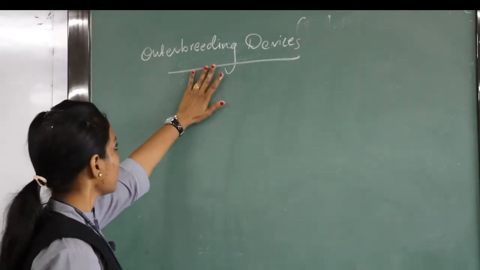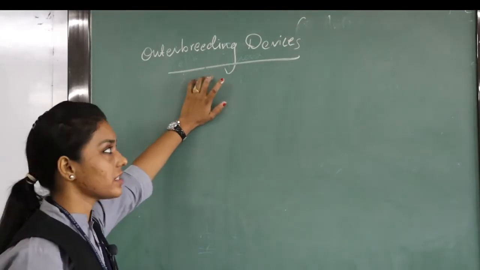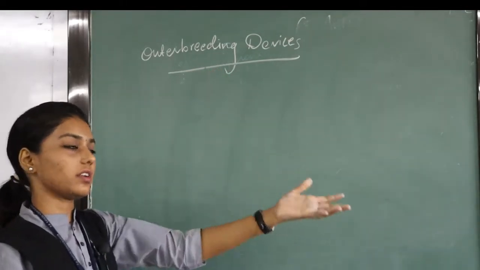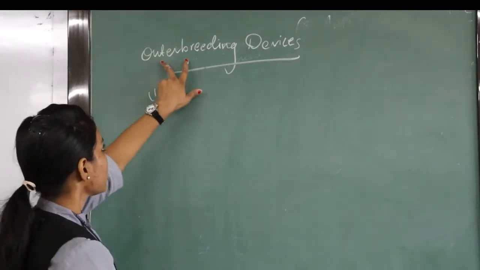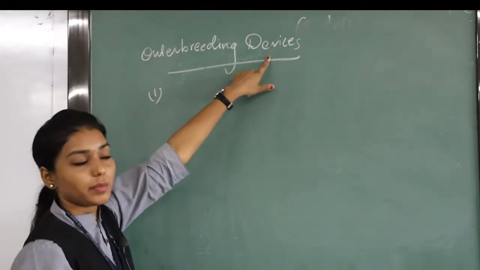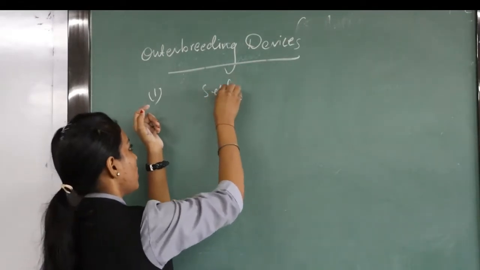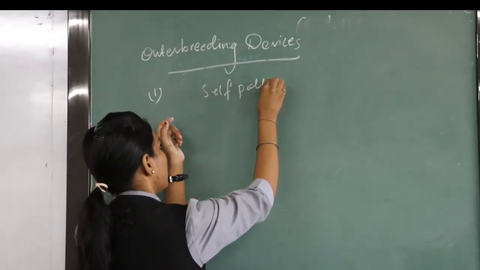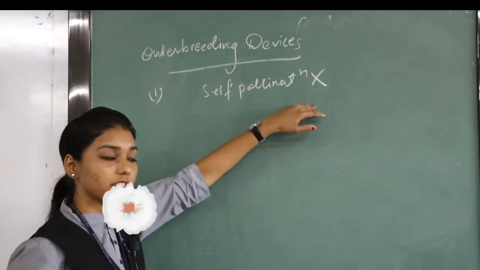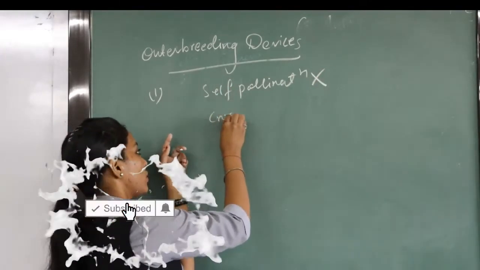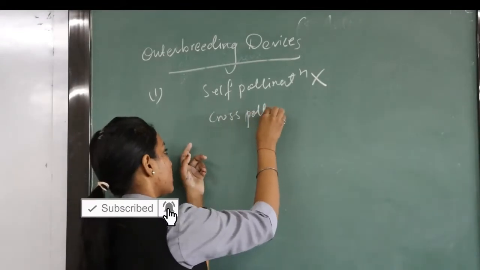I think just the heading is given, outbreeding devices, but regarding this you have already studied in a previous topic. In outbreeding, as the name suggests, outbreeding devices mean that here self pollination is not favored by the plant, whereas they prefer cross pollination.